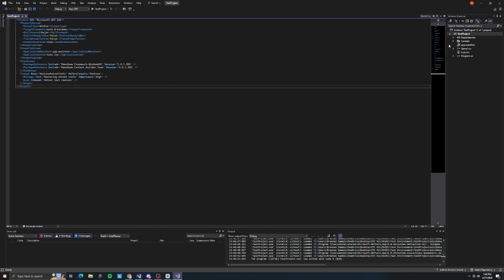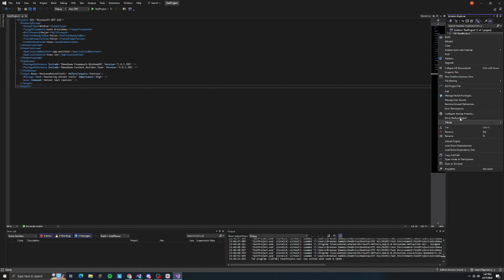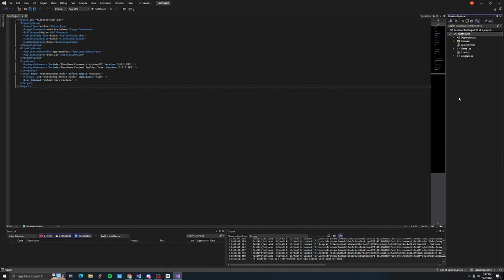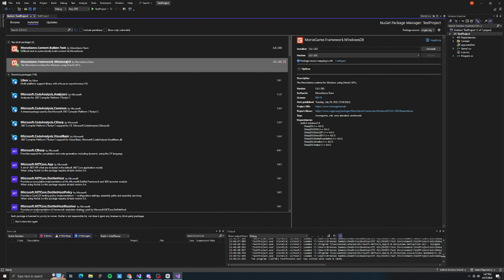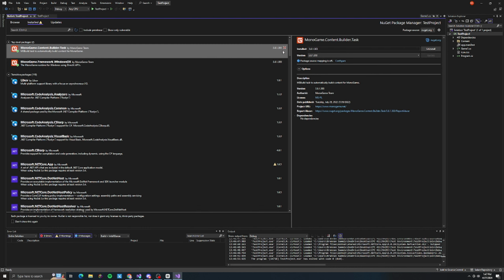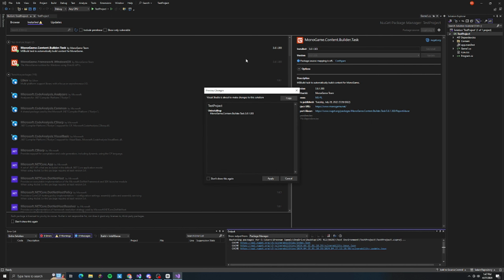So now let's install the new version. How do you install it? The first thing you're going to do is click on the project and go to NuGet, manage NuGet packages. It's going to show you what's installed. Obviously, you have these two versions of Monogame installed. That's fine and all, but we want the newest version of Monogame, so we're going to have to uninstall these.